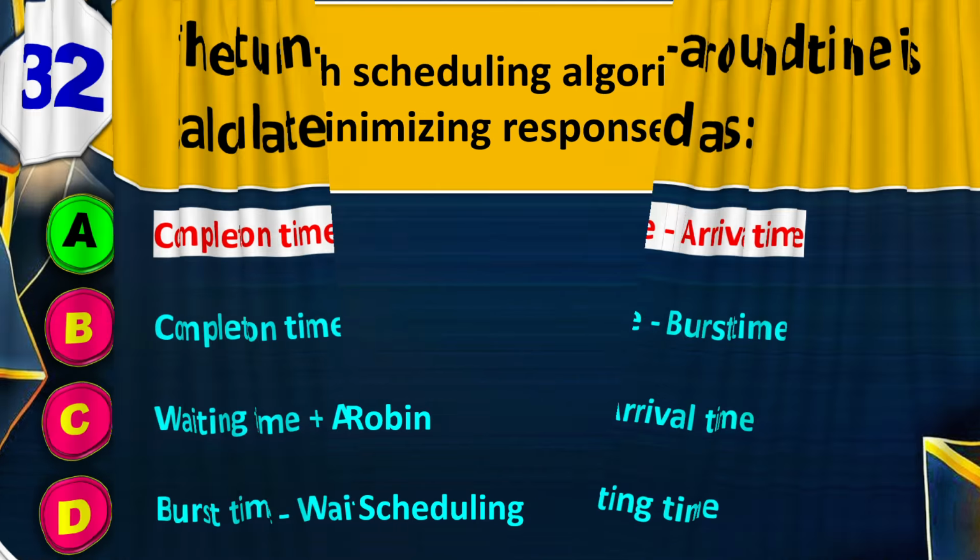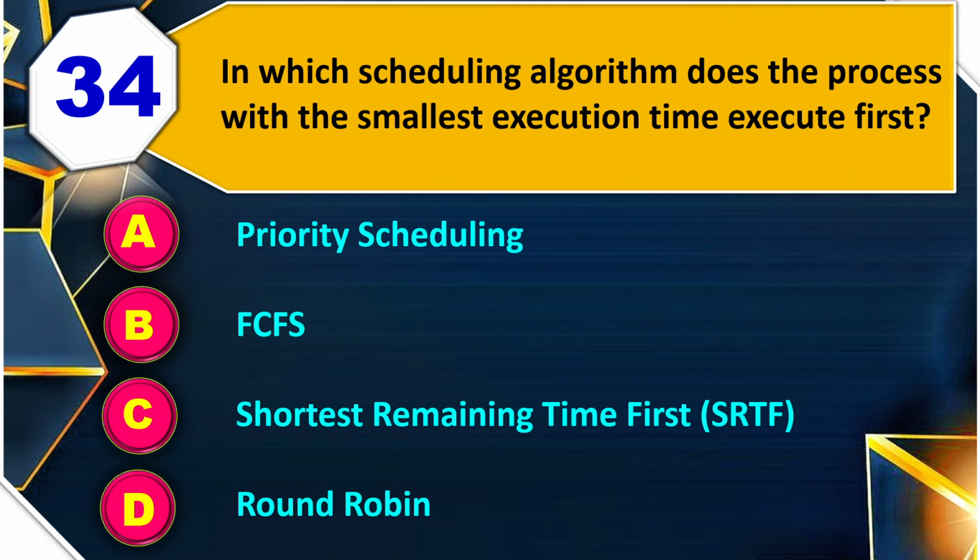33. Which scheduling algorithm is ideal for minimizing response time? FCFS, SJF, round robin, or priority scheduling? So the right answer is round robin. 34. In which scheduling algorithm does the process with the smallest execution time execute first? Priority scheduling, FCFS, shortest remaining time first, or round robin? So the right answer is shortest remaining time first.